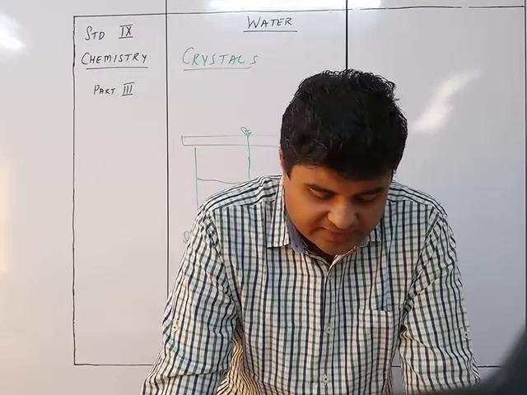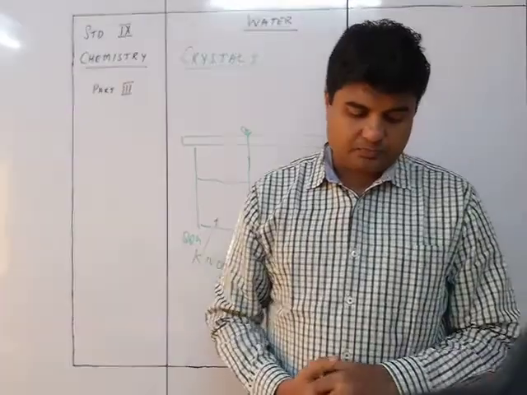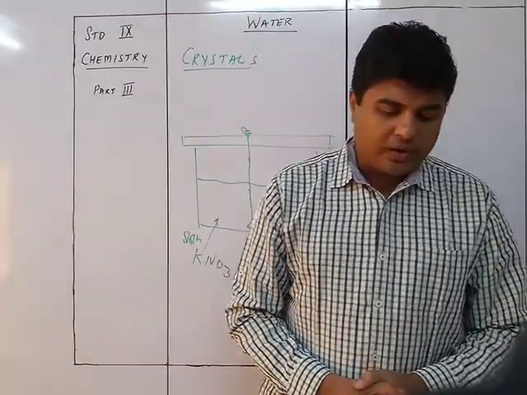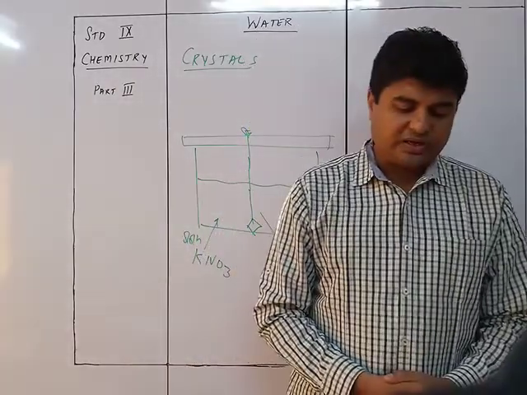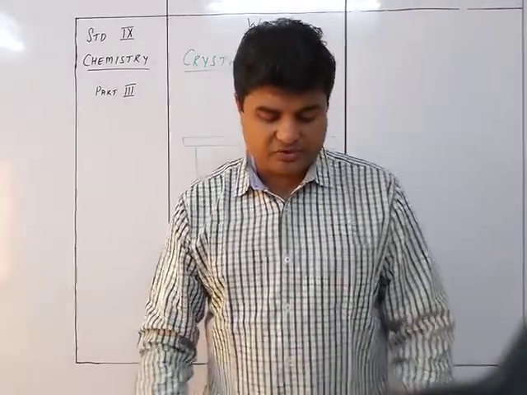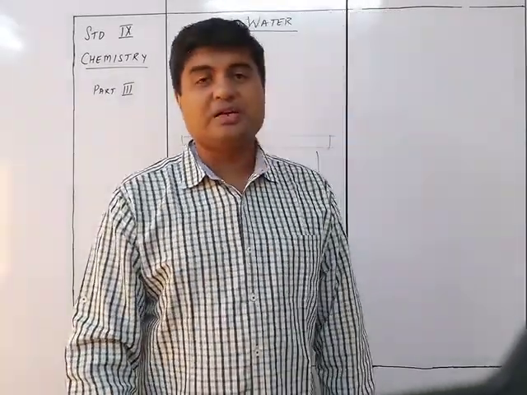Observation: after a few days, it is seen that a larger crystal is formed on the seed crystal. Conclusion: cooling a hot concentrated solution results in deposition of well-defined crystals. The crystal, if further suspended in the saturated solution, enlarges in size due to deposition of further crystals on the seed crystal.